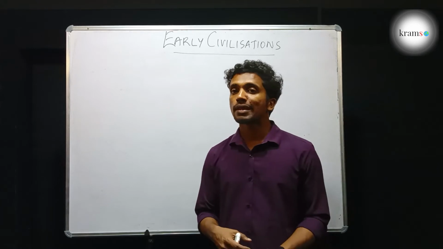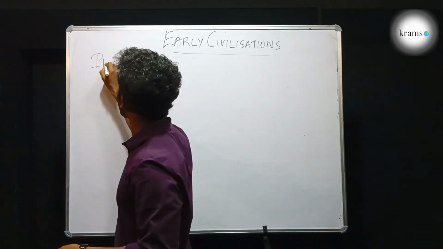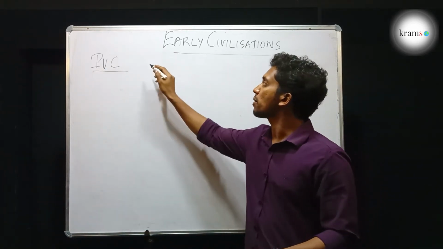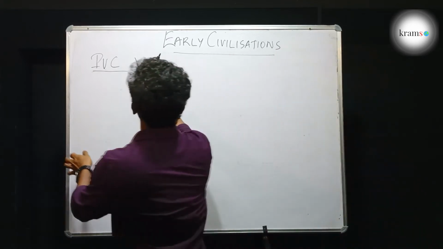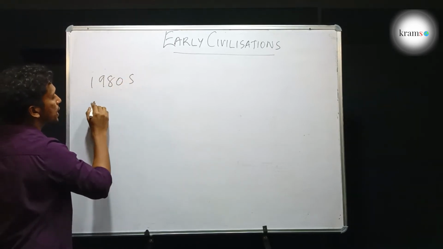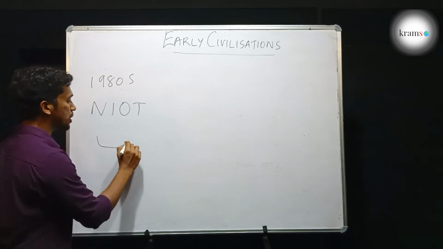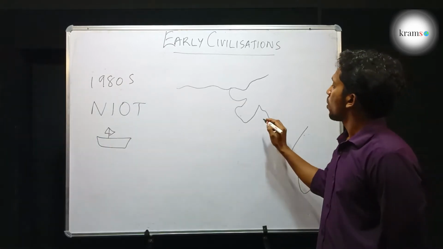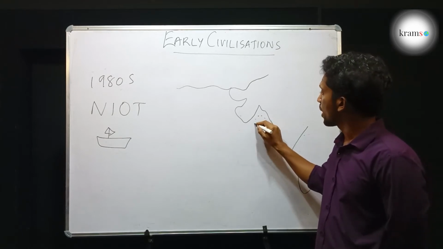Which was the first civilization in India? We'll all say it is Indus Valley Civilization, which was correct till recently, but which is not correct now. Because in 1980s, the National Institute of Ocean Technology had sent a ship for studying the waste deposition in this region.